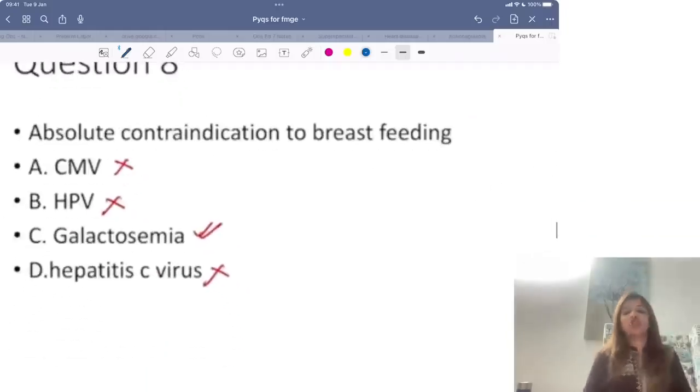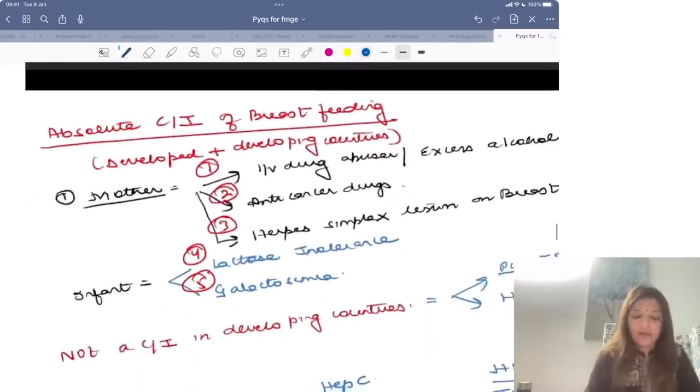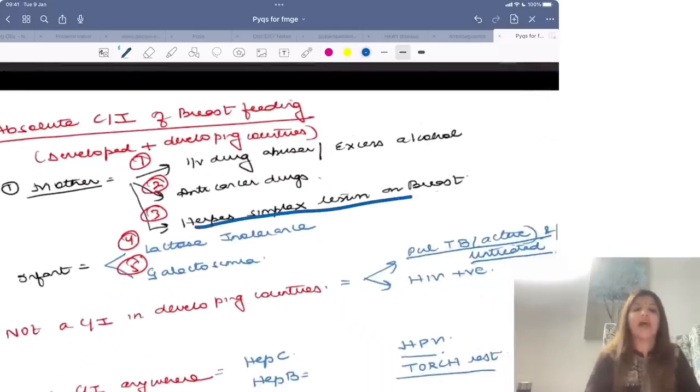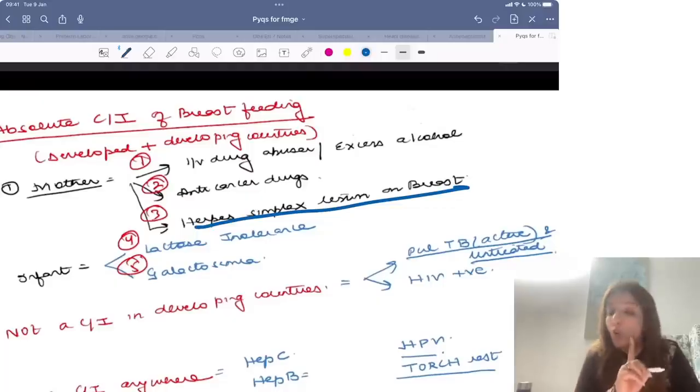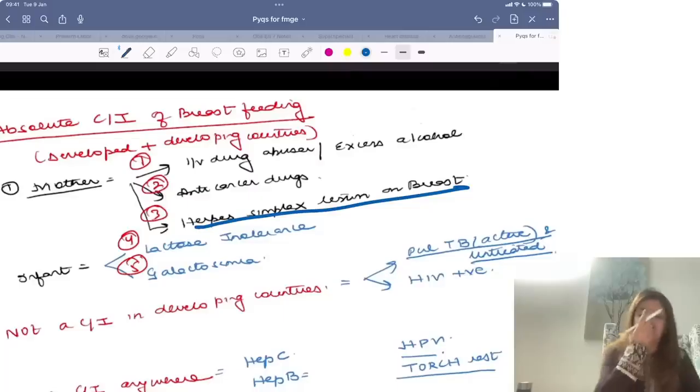Absolute contraindication to breastfeeding. Please remember, there is only one infection which is an absolute contraindication to breastfeeding, and that is herpes simplex infection, and that too if it is present on the breast area. Apart from this, no infection is an absolute contraindication to breastfeeding, right?